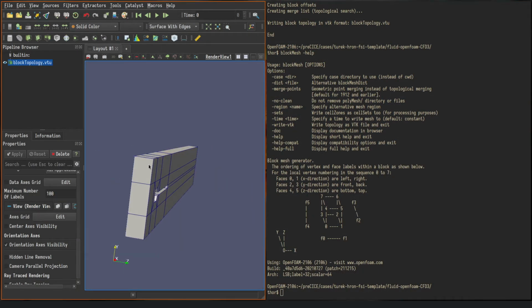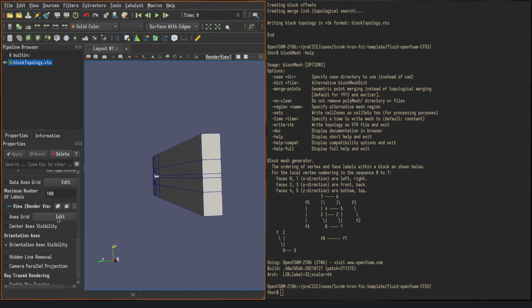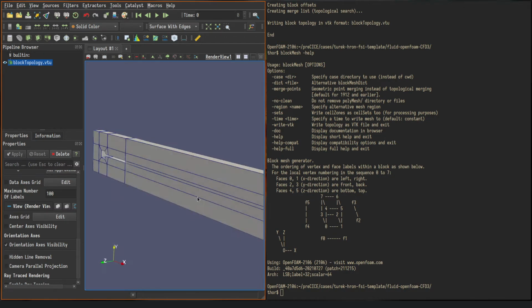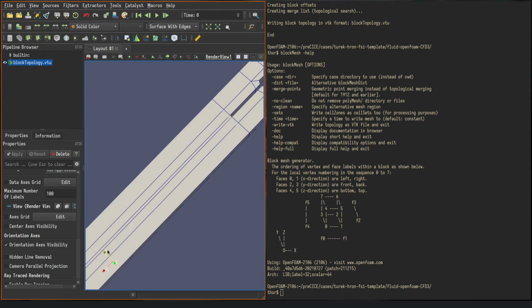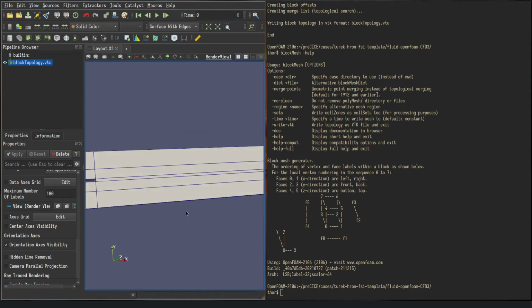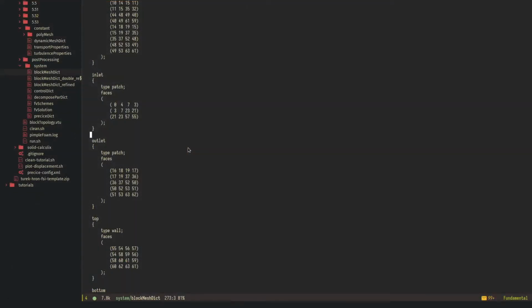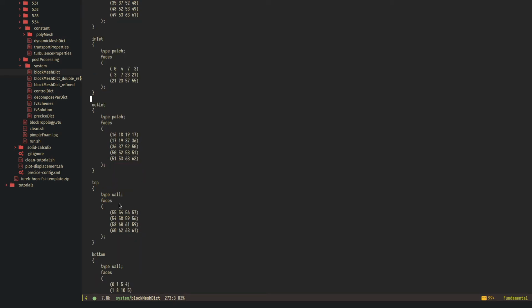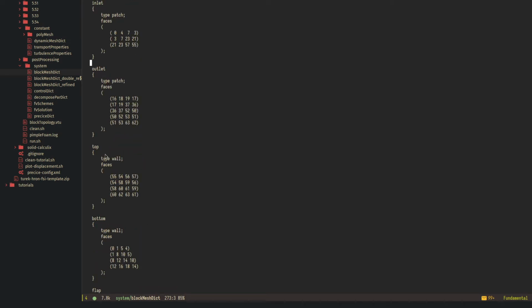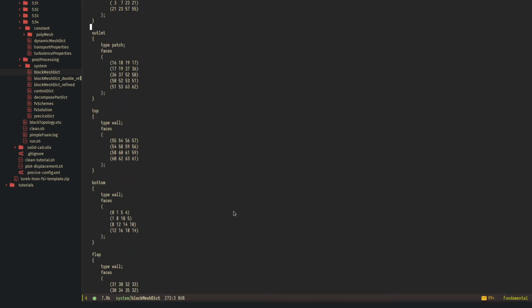Going here, we have 1, 2, 3, that's the inlet. The outlet has 5. Front and back have all 19. The flap will have 3, and the cylinder will have 1, 2, 3, 4, 5 faces that are defined in that boundary condition definition. Top of the top wall has 4, bottom wall has 4 as well.